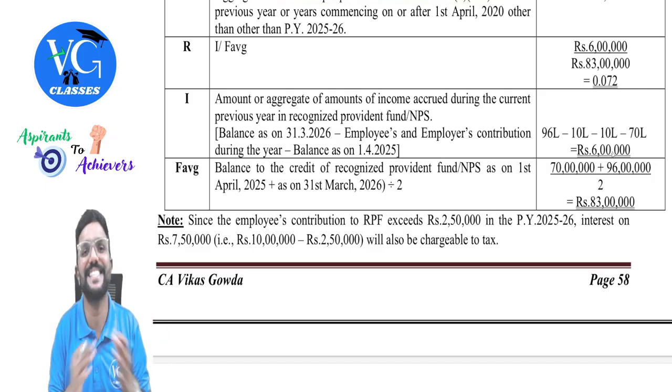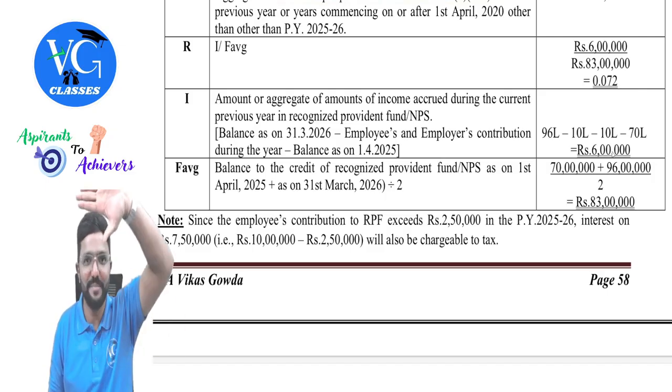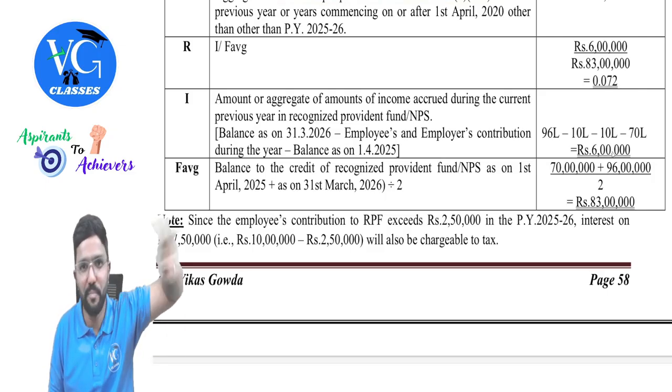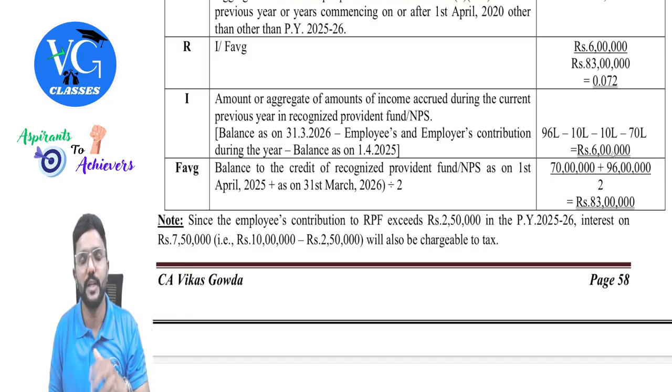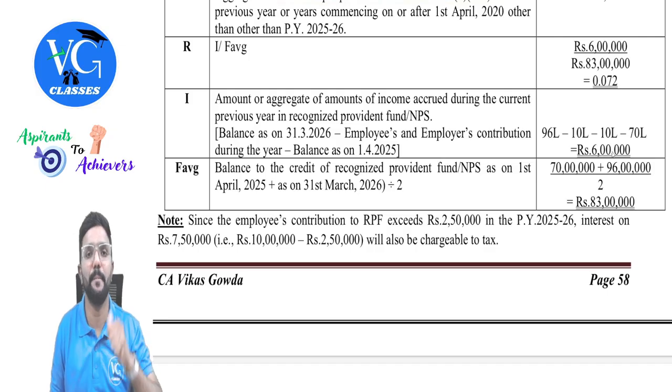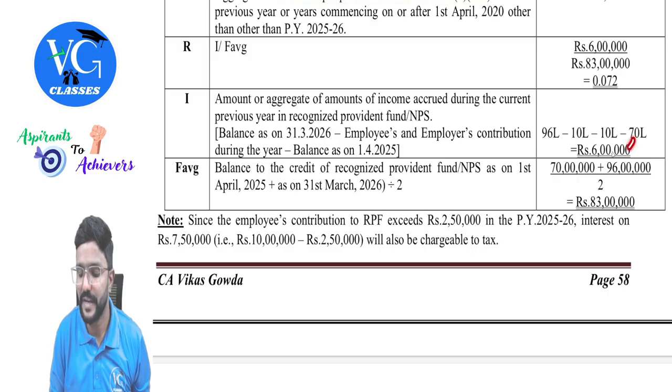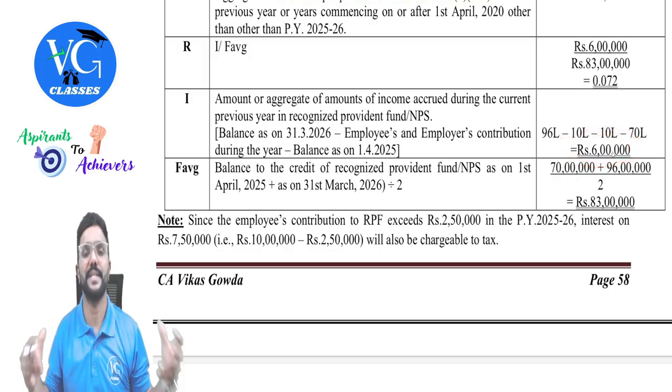Correct? Yes, sir. Closing balance minus opening balance minus the contribution made during the year by the employer as well as the employee. So at the end, we will get what is the income earned during the year.